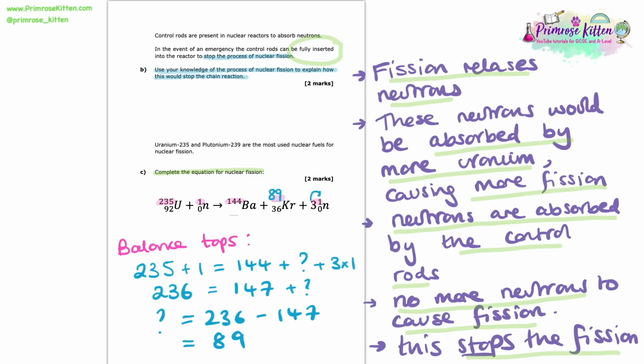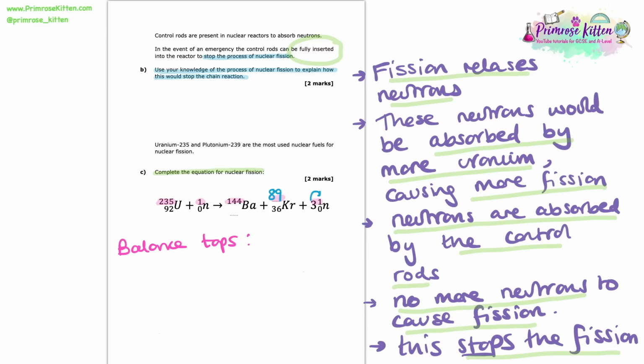So now we've balanced the tops, we need to do the exact same process to the bottoms of this equation. So balancing the bottom now. I can see here that on the bottom numbers, uranium's bottom number is 92. So I'm going to write 92 plus the 0 is going to make the question mark, the mystery number that we need to find this time, plus 36 plus 3 times 0, because again we have 3 of those neutrons.